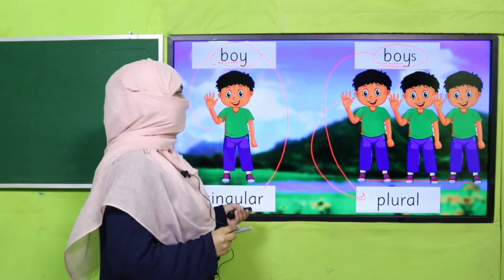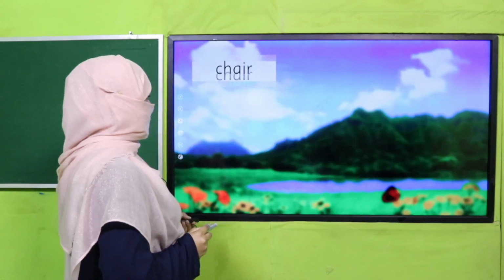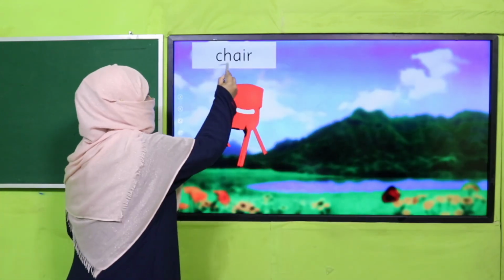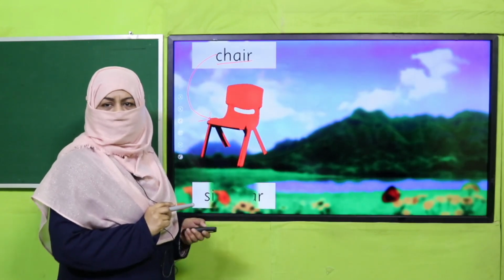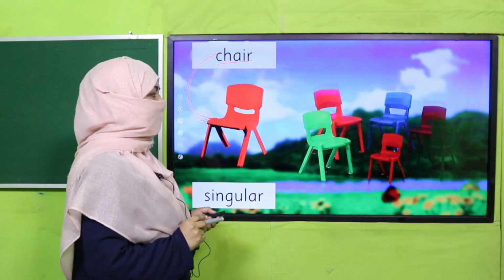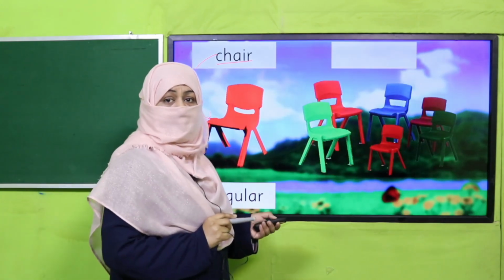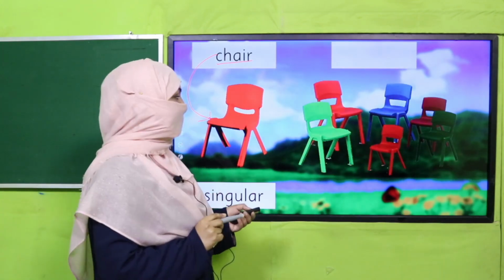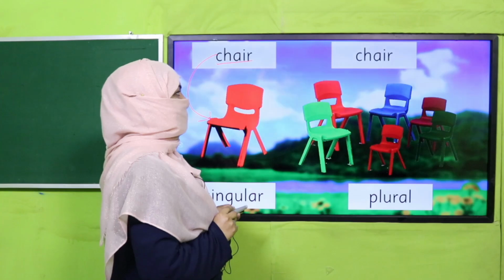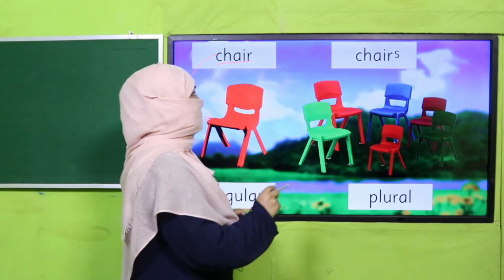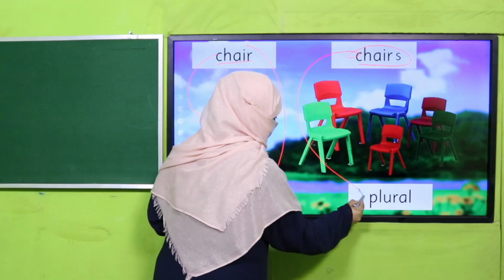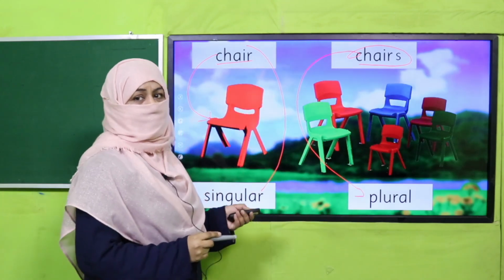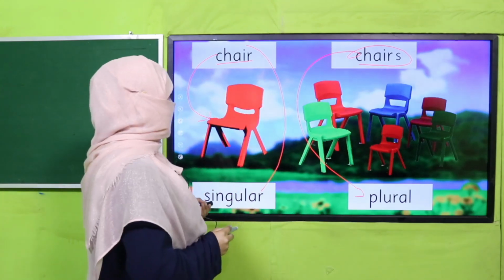Remember? Okay. The other example is chair. When I say chair, it refers to one thing, that's why it's singular, and when there is more than one, it's plural. And how do we convert it? How do we write it? Chair, and we add s, it becomes chairs. Chair is a singular noun and chairs is a plural noun. Right? I hope all of you remember it very nicely.